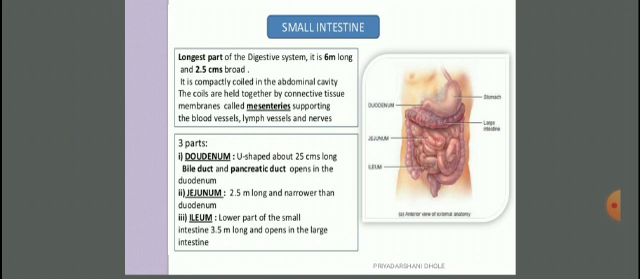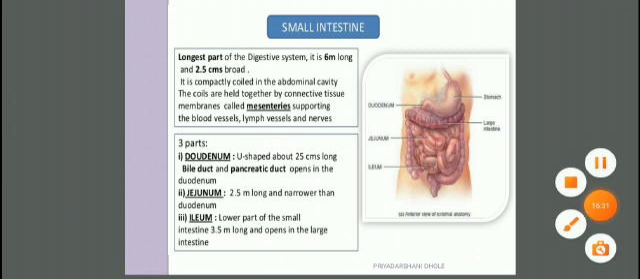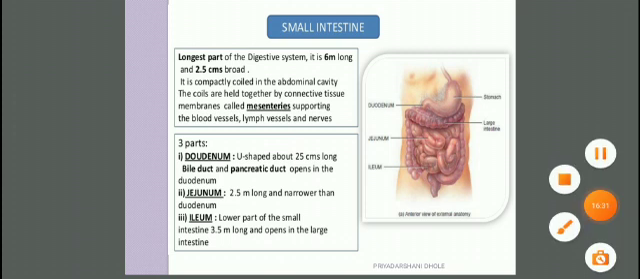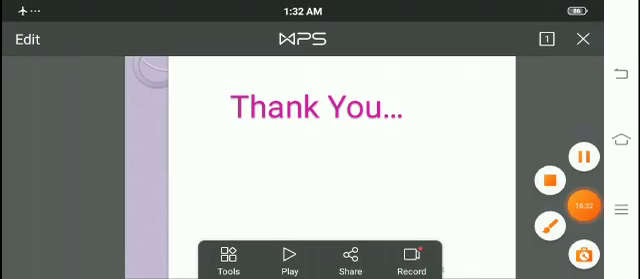It shows three parts: duodenum, jejunum, and ileum. This is the upper portion near the stomach, which is the duodenum, the middle portion is the jejunum, and the last is the ileum. The duodenum is U-shaped, about 25 centimeter long.